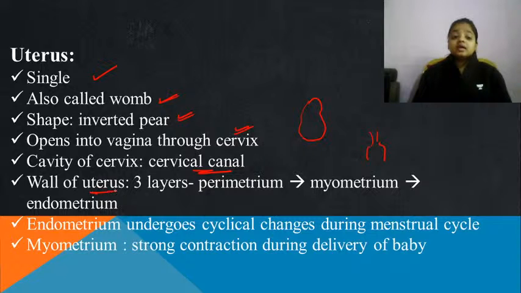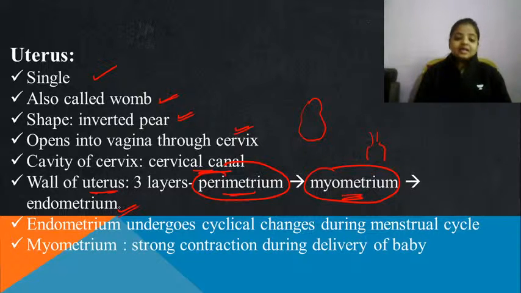Now there are three layers of the uterus. They are the perimetrium, myometrium, and endometrium. Perimetrium makes the outer layer. Myometrium makes the middle layer of the uterus, and the endometrium is the innermost layer of the uterus. And this is the endometrium that gets shed during each and every month's menstrual cycle. The bleeding that occurs in each menstrual cycle is because of the shedding of the endometrium. Shedding of which layer? Endometrium. That's why there is a menstrual cycle every month.